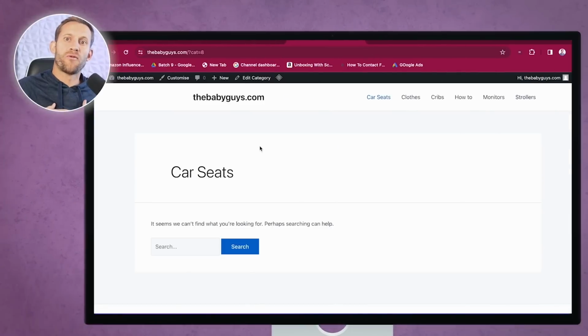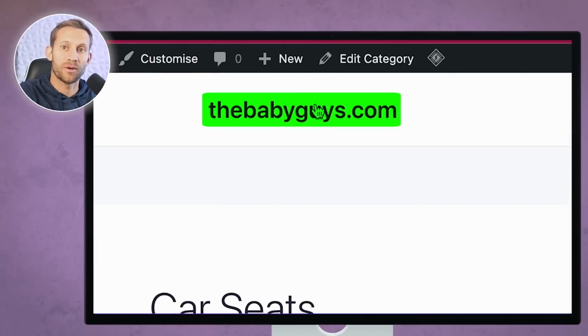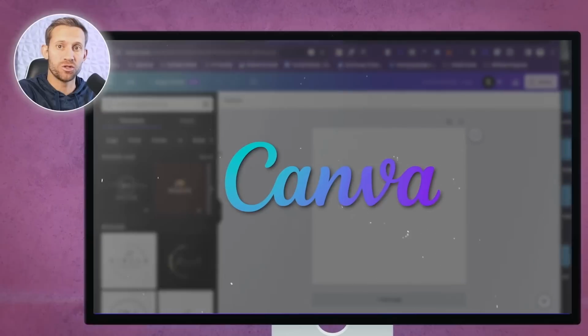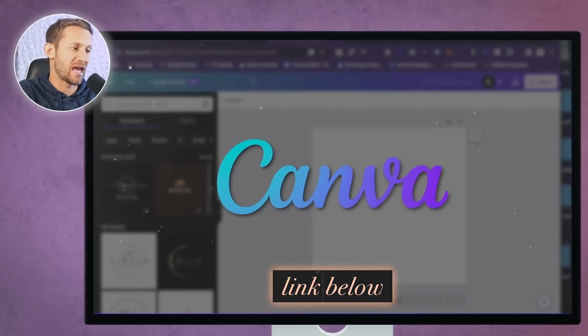Now the last step before we start figuring out what we're actually going to write about, designing posts, doing all that fun stuff, is we can see thebabyguys.com, not that great looking. We want a nice looking little logo that we can put there. Creating a logo is really easy. I use Canva. You can just Google AI logo generator if you're not happy with Canva, but I'll leave a link down here to a Canva AI logo generator.